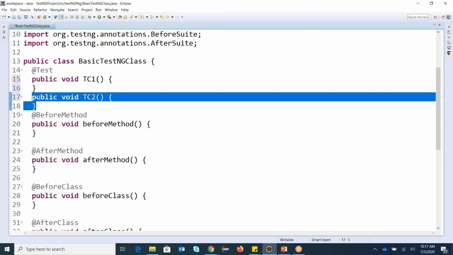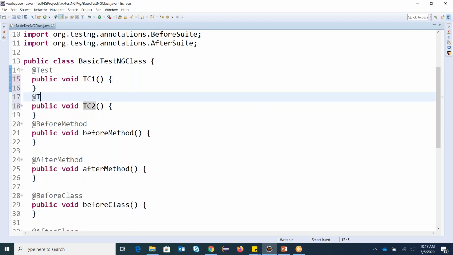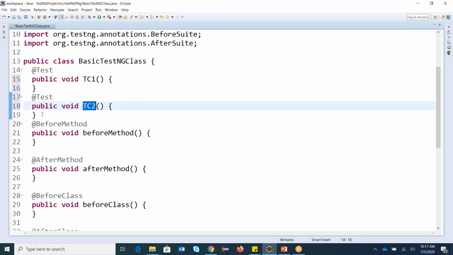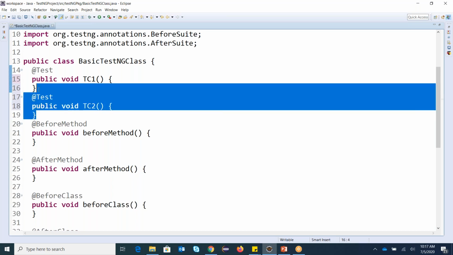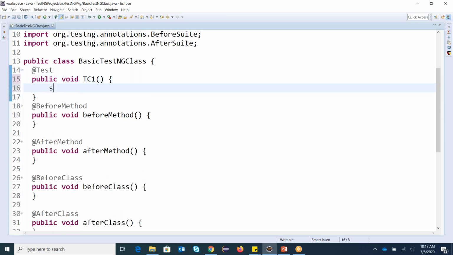Before the TC2 method, we don't have any @Test. Until we add @Test, this is not a test case. This is a plain method. Okay, so I'm removing this to avoid any confusion. So now this is my new test case. I'm just simply adding here my TC1. So this is my test case one.